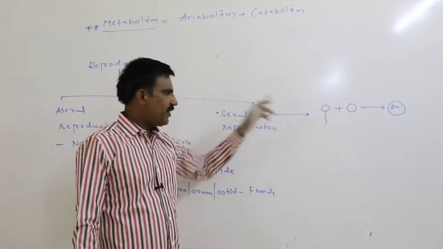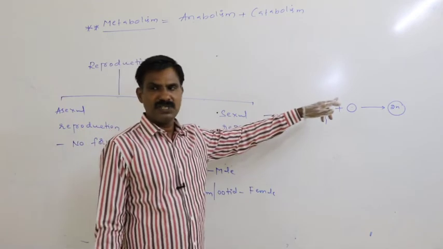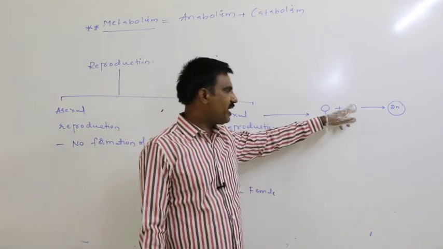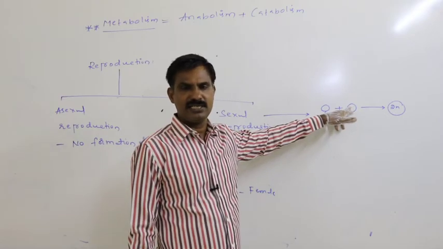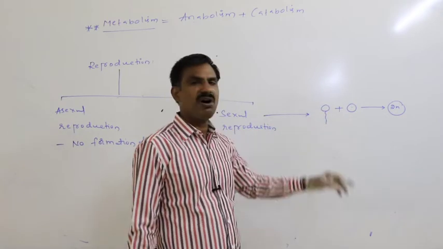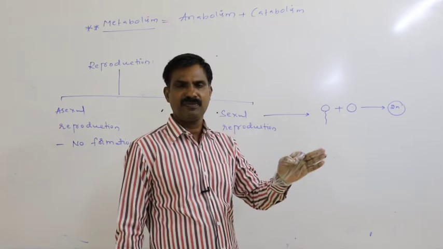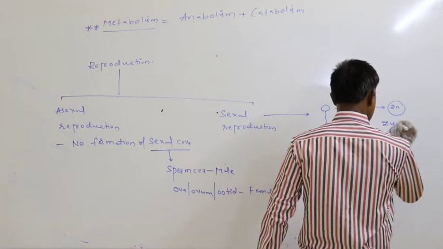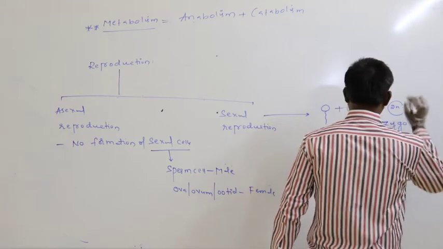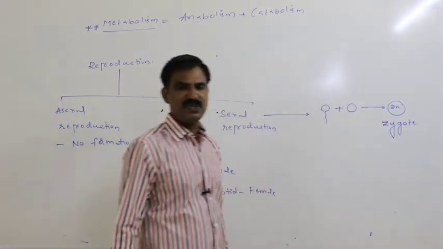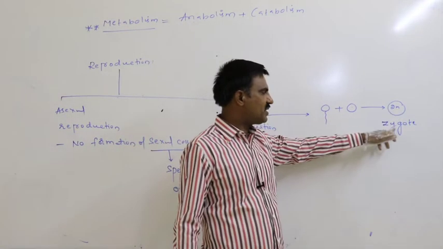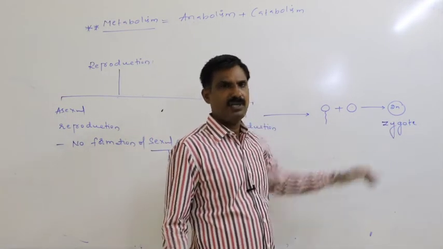In the sexual reproduction, sperm cells are produced from the male parent, ovum is produced from the female parent. These two get fertilized. Finally, zygote is formed here. Due to the fertilization of sperm cell with ovum, definitely the diploid zygote is formed here.